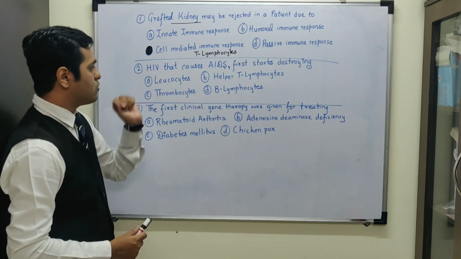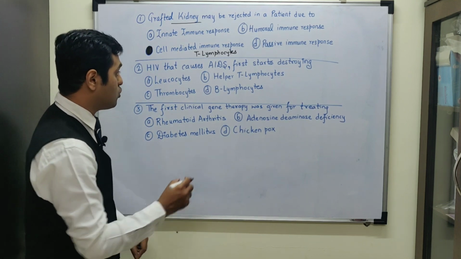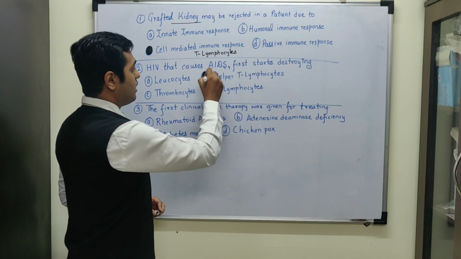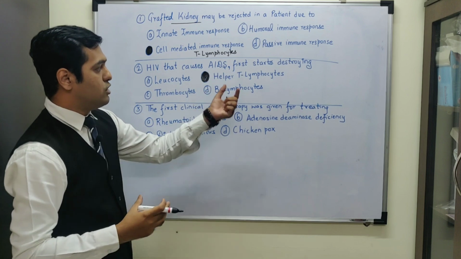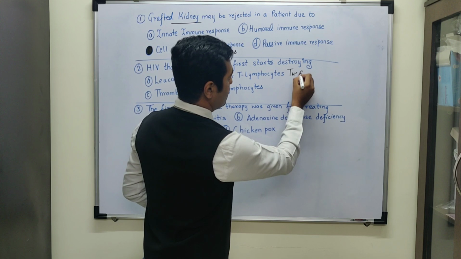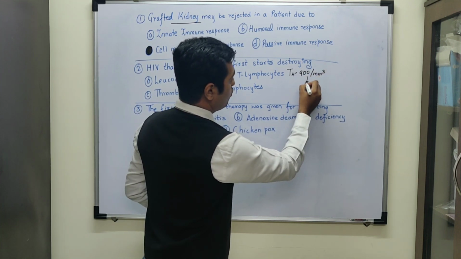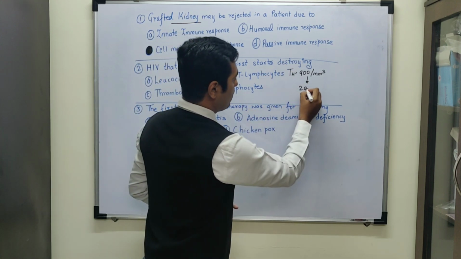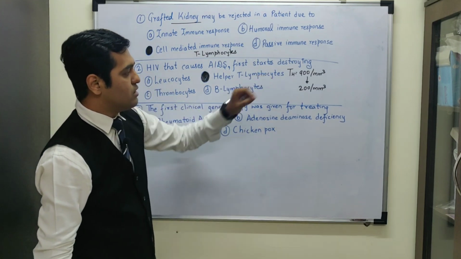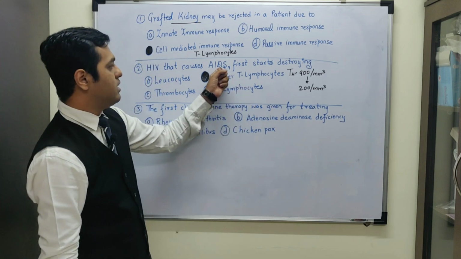So the HIV virus specifically targets the immune system cells, and that too the helper T lymphocytes, and it is suggested that the normal count of the T helper cells is around 900 per millimeter cube, and when its count goes below 200 per millimeter cube because of the destruction caused by the HIV, the final stage is reached, that we call AIDS.